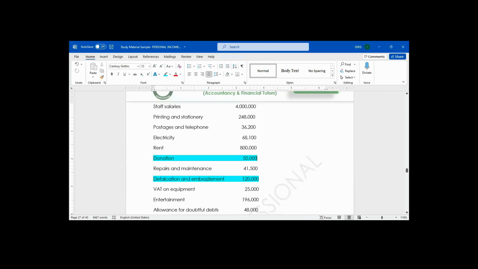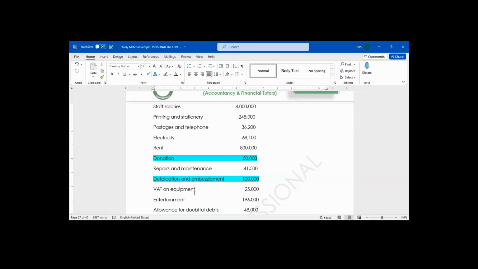After defalcation and embezzlement, the next item we have is VAT on equipment. Is it allowed or disallowed? It is disallowed. Why? You ask yourself, is equipment an expense?